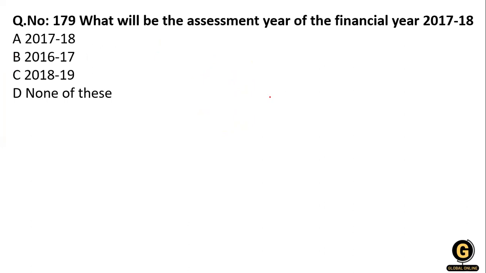Clear? Now the next question: what will be the assessment year of the financial year 2017-18? The options are 17-18, 16-17, or 18-19. Assessment year means the year in which the assessee pays the tax. The tax is payable in which year, that is the assessment year, and on the amount on which the tax is calculated.